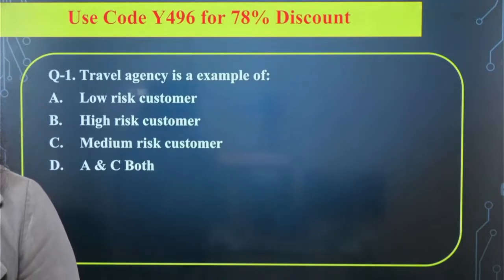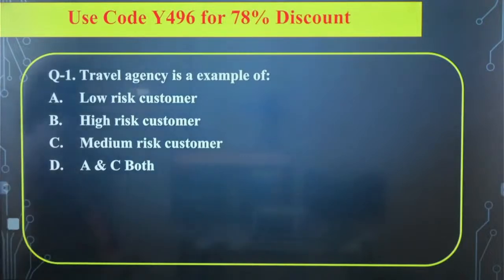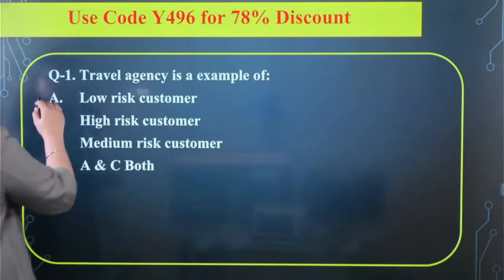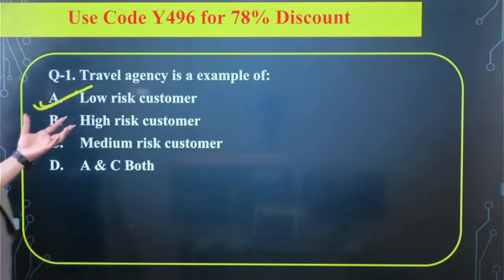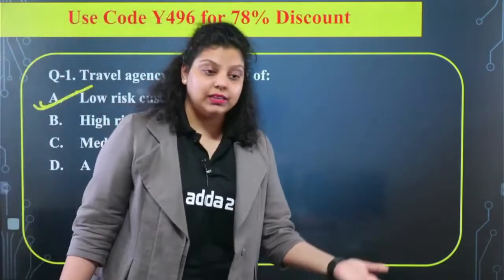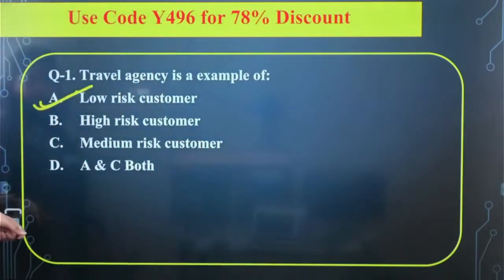If we talk about it, customers have been divided into three categories as per the risk. There are low risk, medium risk and high risk customers. And if I talk about the travel agency, it is a low risk customer, whose transactions will be easily identified. That's why they are known as low risk customers. So the right answer will be option A.